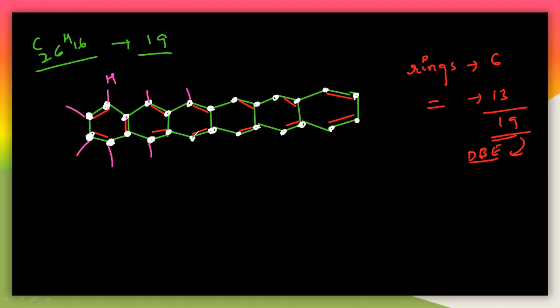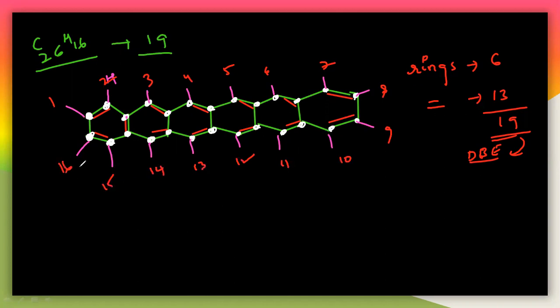So hydrogen, hydrogen, hydrogen, and so on. Now count the hydrogens here. You can easily count the hydrogens, which is 1, 2, 3, 4, 5, 6, 7, 8, 9, 10, 11, 12, 13, 14, 15, 16. So very good, there are 16 hydrogens.